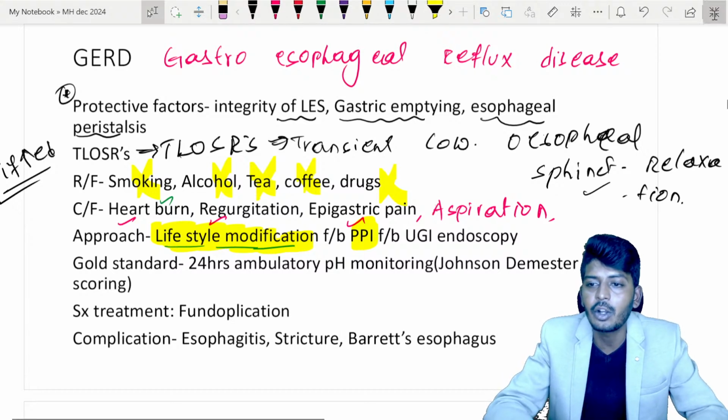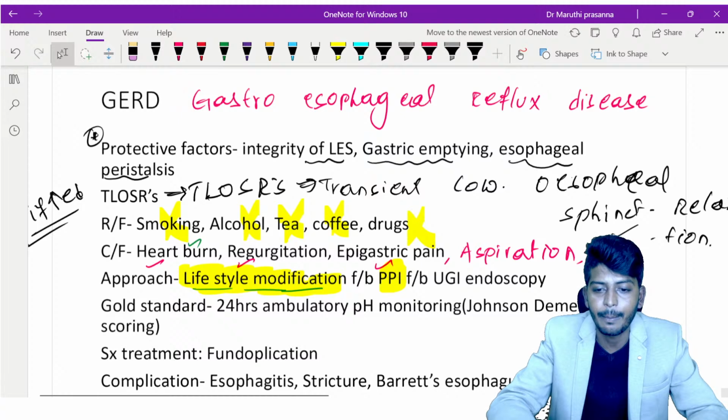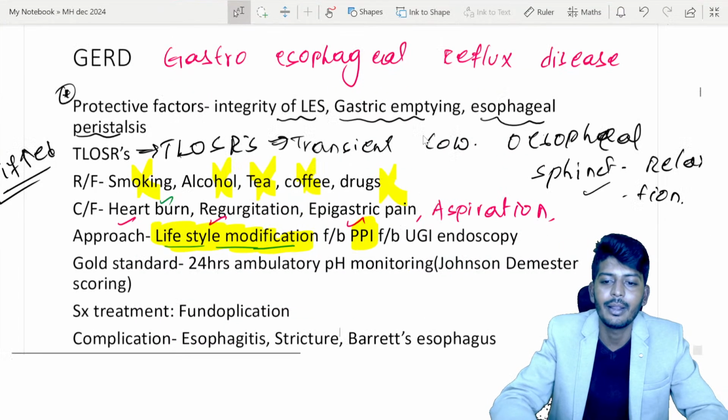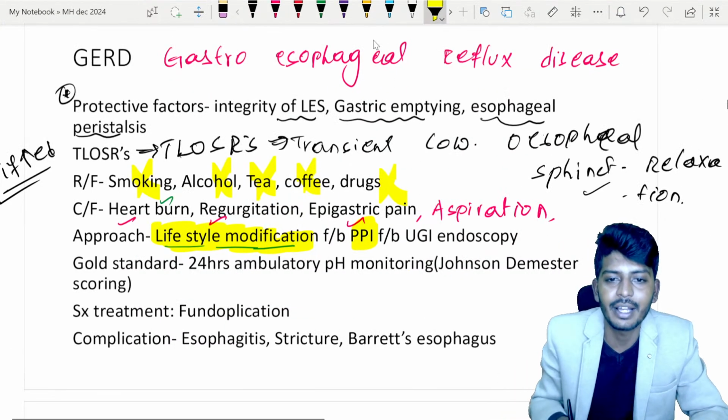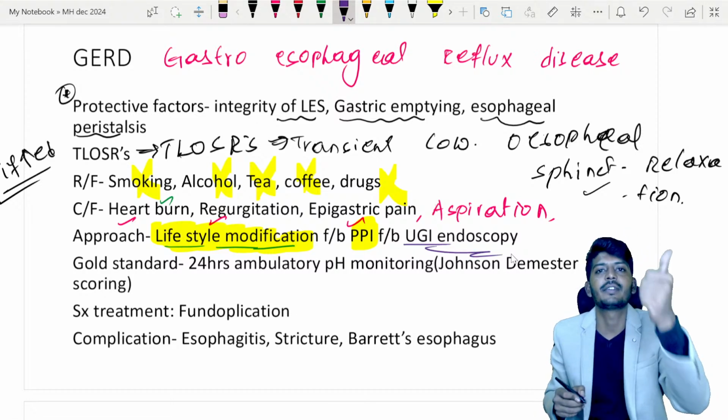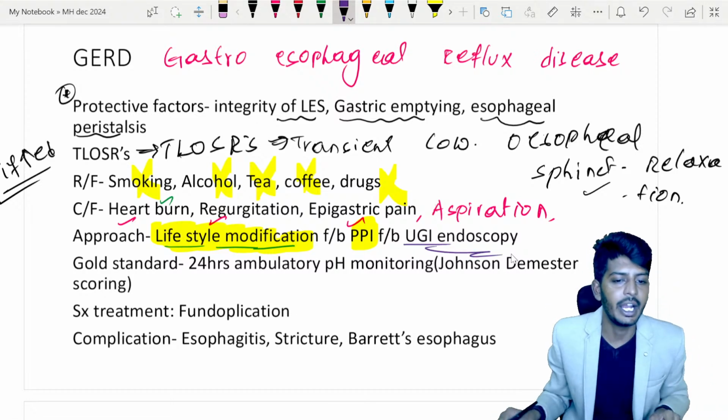Then after that only, if the patient comes back once again, then you are going to do the treatment with the endoscopic and surgical intervention if at all needed, followed by upper GI endoscopy. First lifestyle, then PPI, then only you are doing an endoscopy.